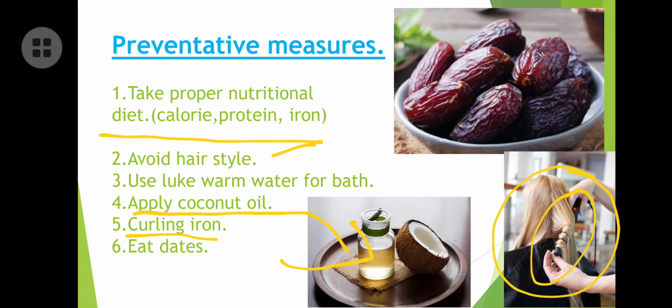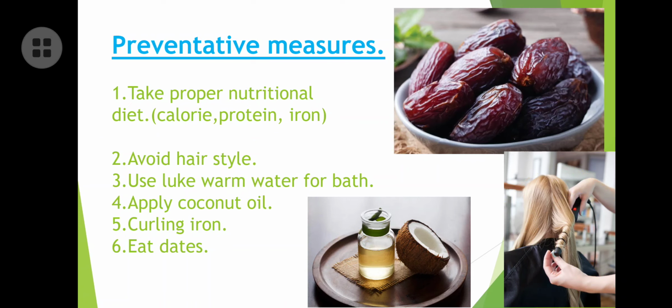Then eat dates. Dates contain a high amount of good calories, calories which are full of iron and protein. So you have to maintain this: you have to eat a minimum of 5 dates in a day. Five dates you have to eat to prevent this hair loss. It is a natural remedy for you, and it is my own experience. Eating dates keeps you very healthy and also very nutritious.